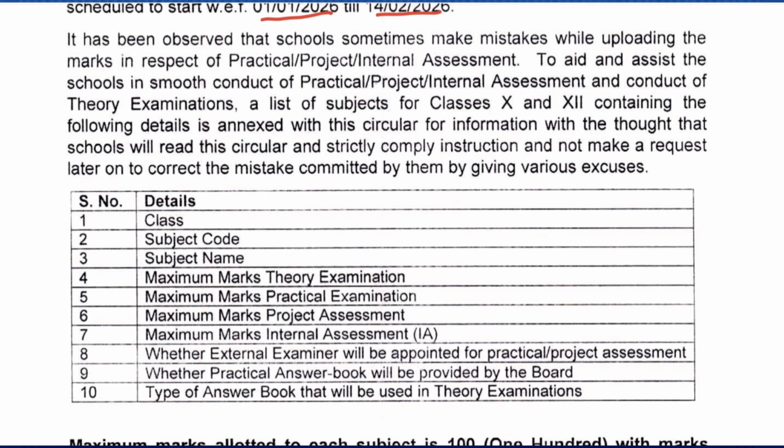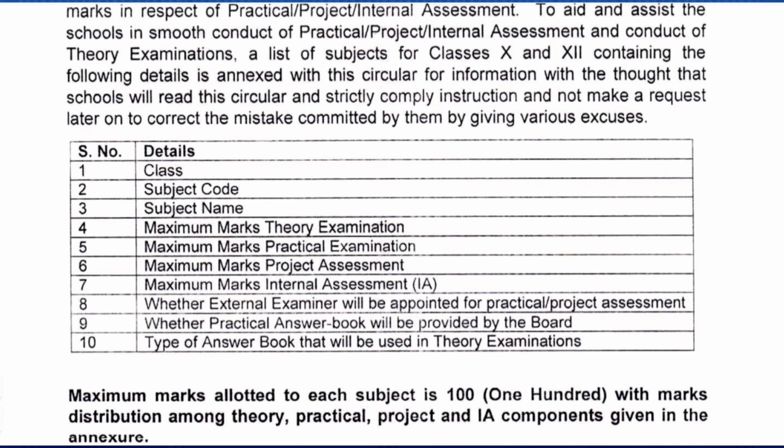So CBSE has provided the following details for each subject: class, subject code, subject name, maximum marks in theory examination, maximum marks in practical examination, maximum marks in project assessment, and maximum marks in internal assessment.